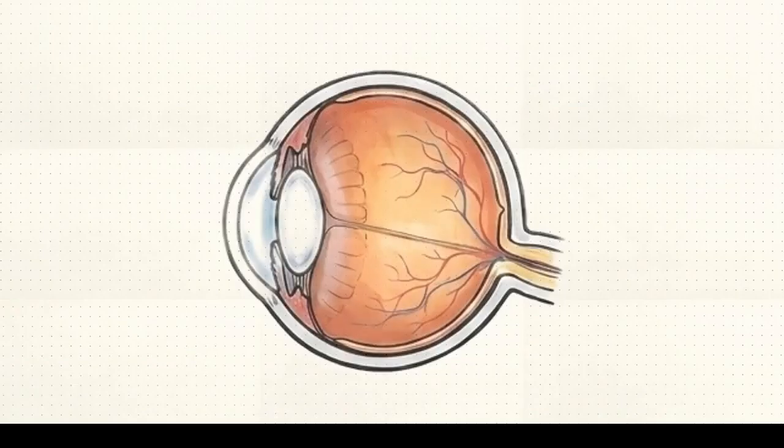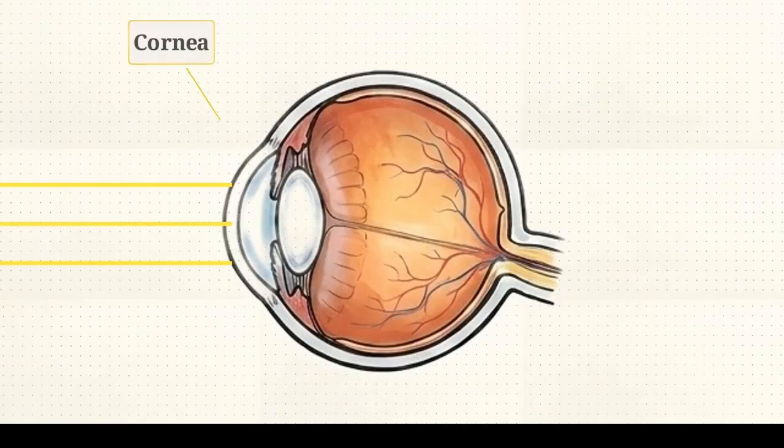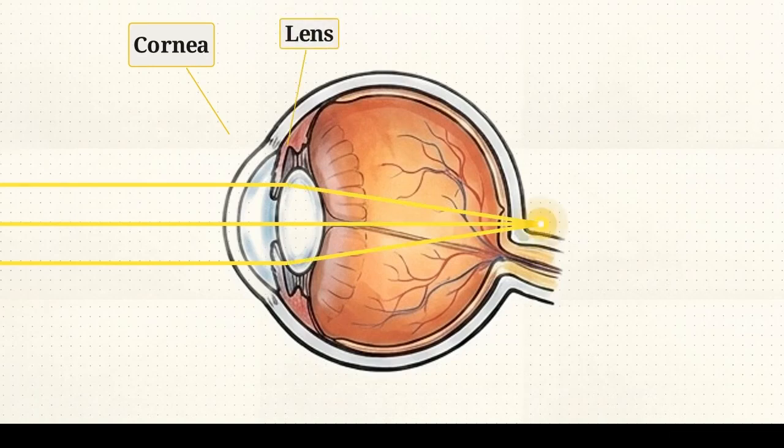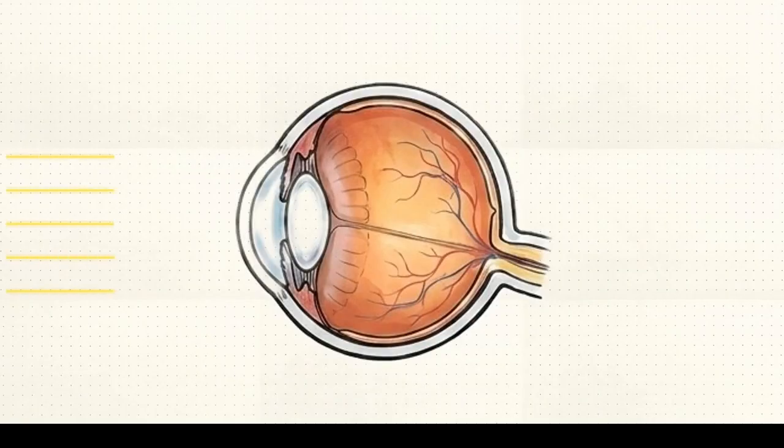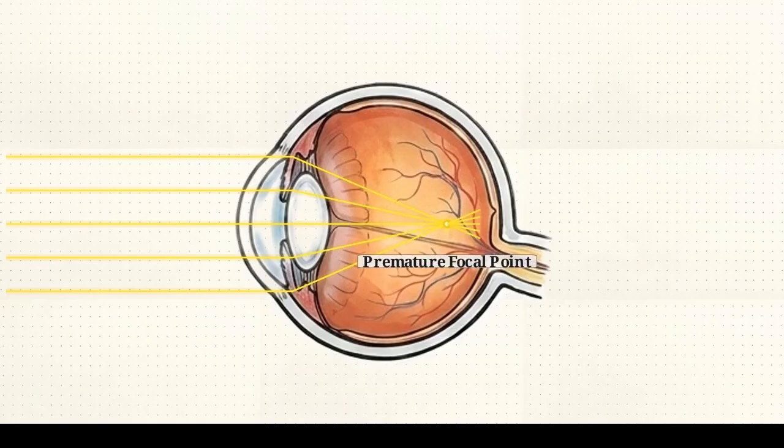The human eye is a biological camera. Light rays first pass through the cornea, a transparent protective shield, before being focused by a biological lens. This lens projects the incoming light onto the retina, a nerve-packed screen at the back of the eye. Vision defects like myopia or nearsightedness occur when this system fails to focus light correctly. In these cases, the biological lens converges the rays too early, causing the image to form in front of the retina rather than directly on it.